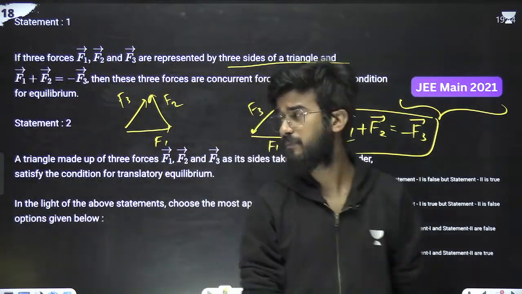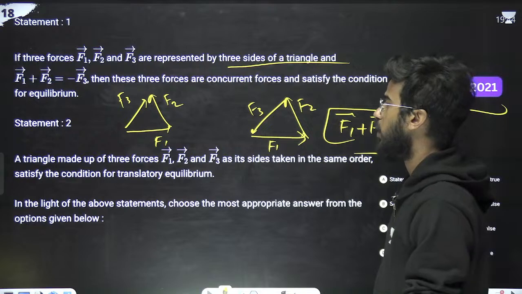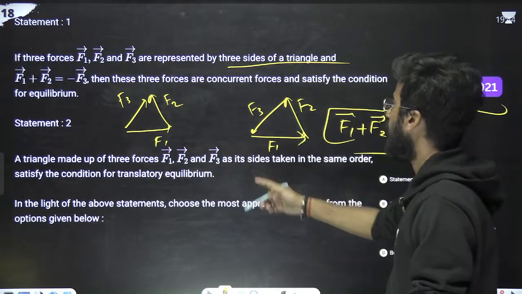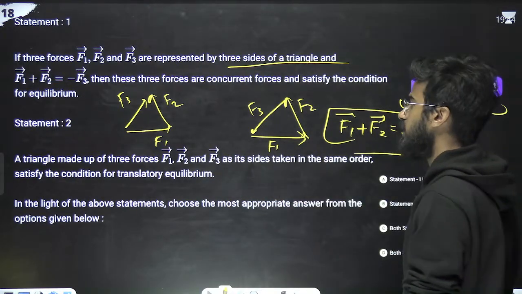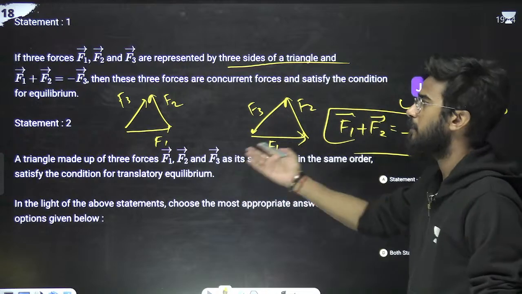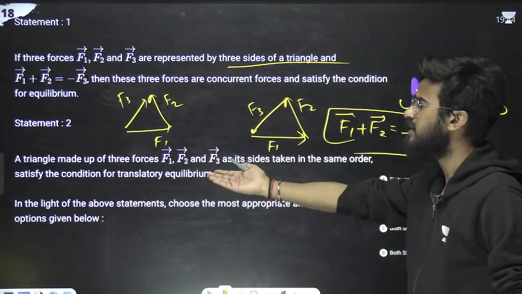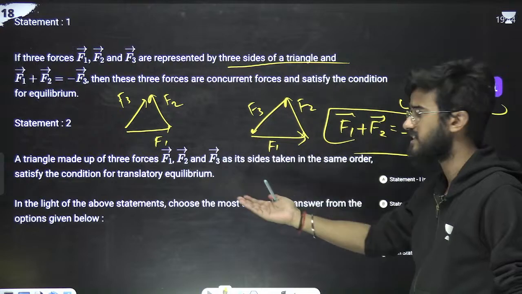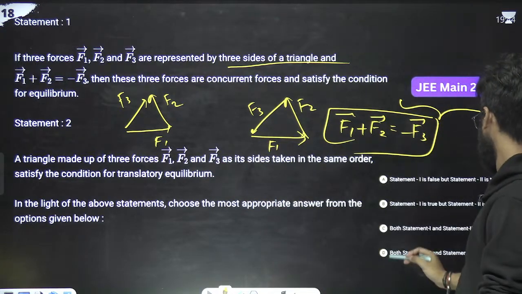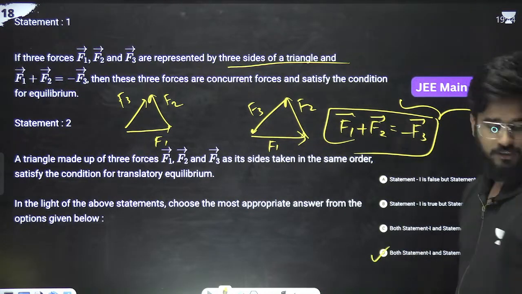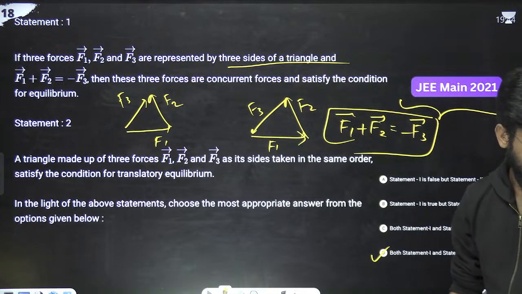What the second statement is saying: a triangle made up of three forces F1, F2, F3 as its sides taken in the same order satisfies the translatory equilibrium. Means if the net force is 0, that means it is satisfying the condition of translatory equilibrium. Means both statements 1 and 2 are true. Then D option is correct. Done.